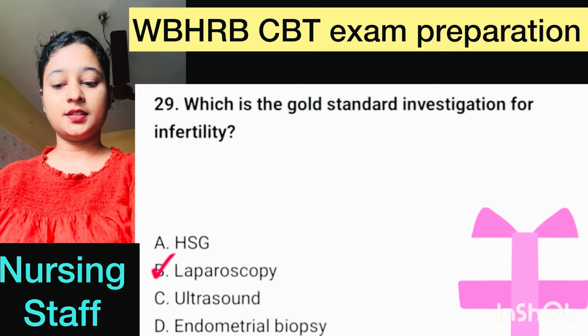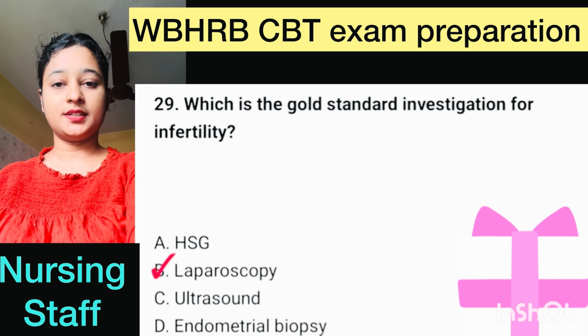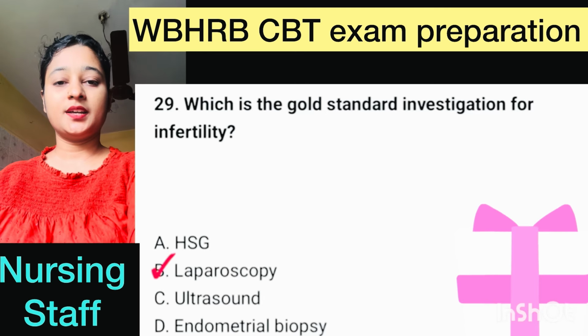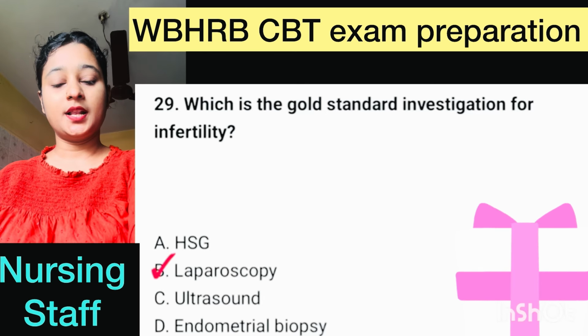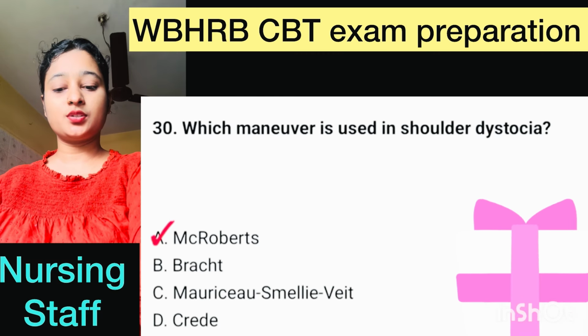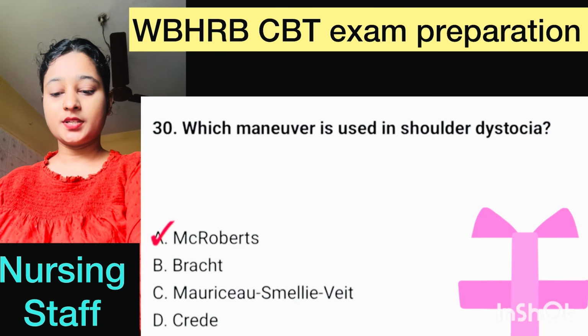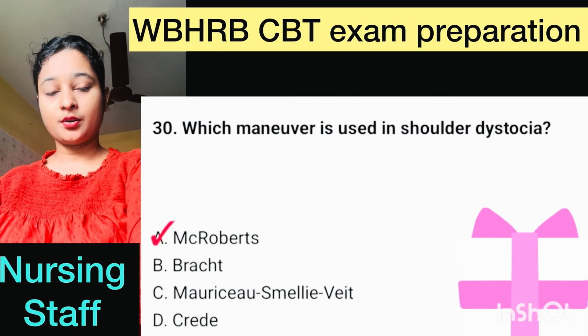Number 29. Which is the gold standard investigation for infertility? Here correct option is option B, laparoscopy. Question number 30. Which maneuver is used in shoulder dystocia? Here correct option is option A, McRoberts.